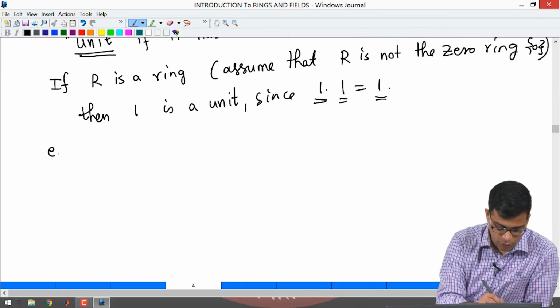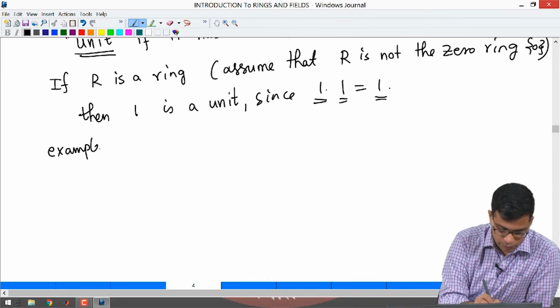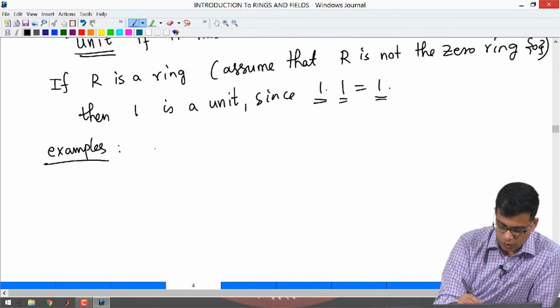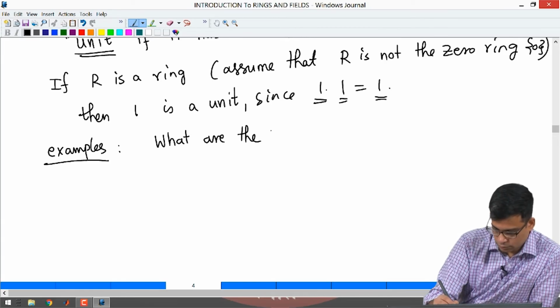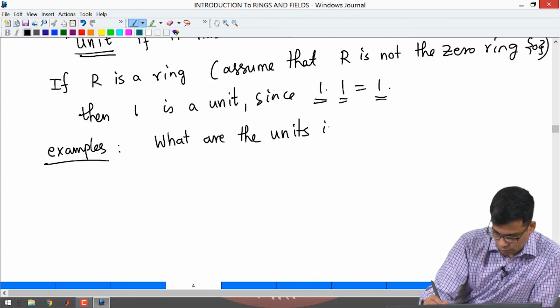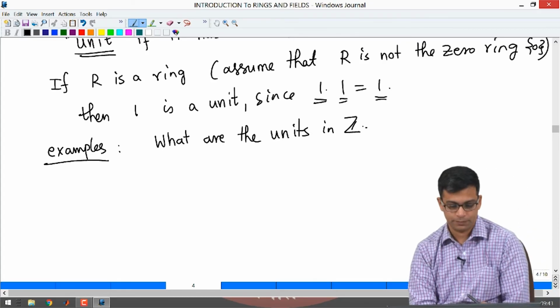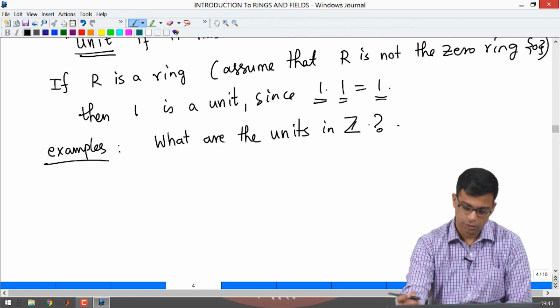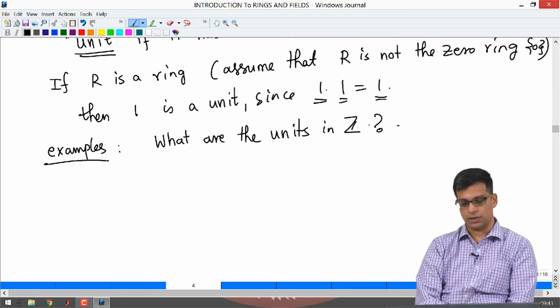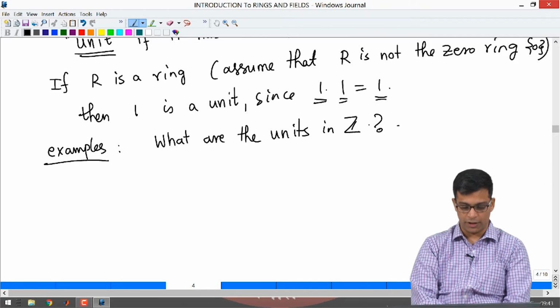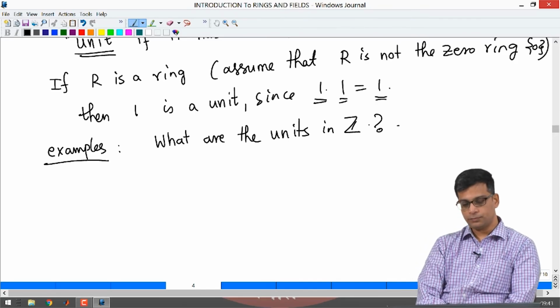So, now let us look at examples. So, what are the units in, let us say, the ring Z. The set of integers Z is a ring because we saw that it has addition and multiplication. What are the units?